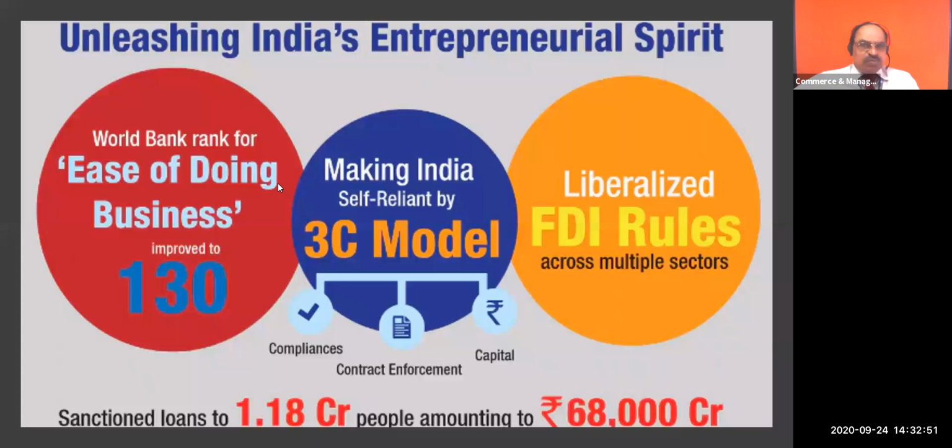Even if you want to do a business outside, you can find any country with the help of World Bank rating. The World Bank has one index called ease of doing business. If you go through that index, now India has been ranked 130.